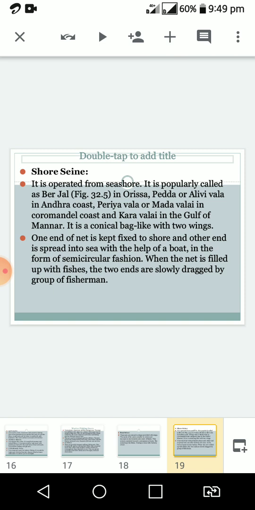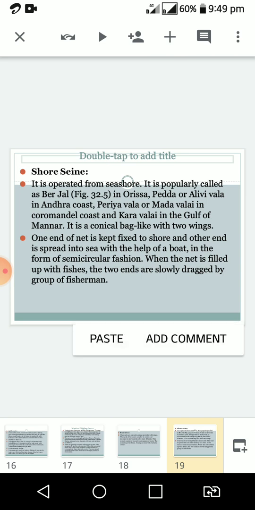Pedda and Alivala in the Andhra coast. So different names are there for these shore seines in different places. Actually, it is a conical bag-like net with two wings, and one end of the net is kept fixed to the shore, and the other end is spread into the sea with the help of a boat, in a semicircular form.